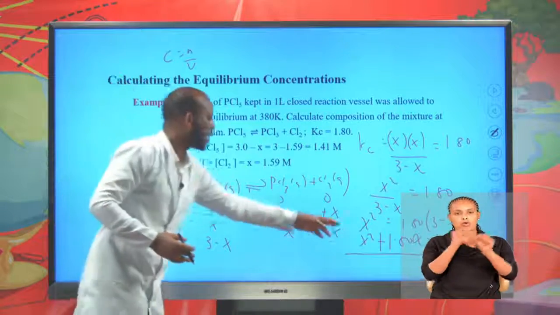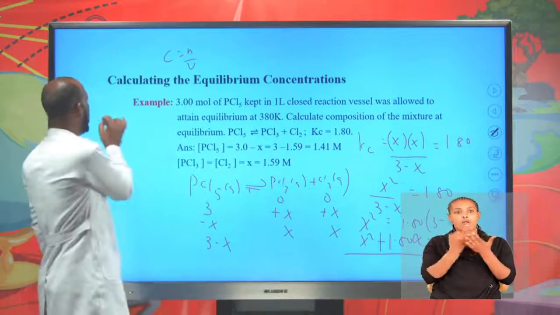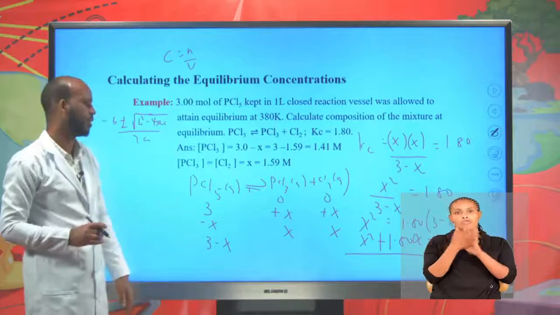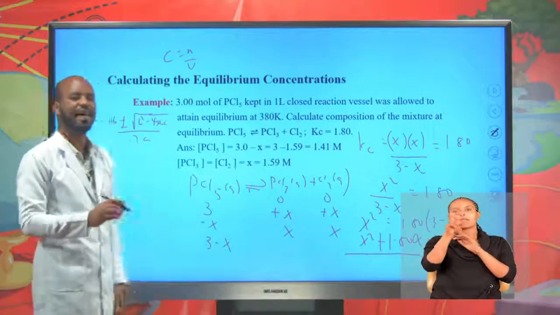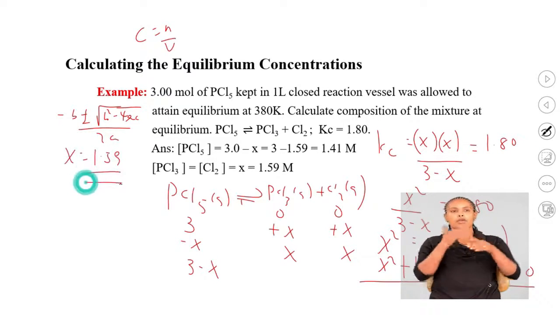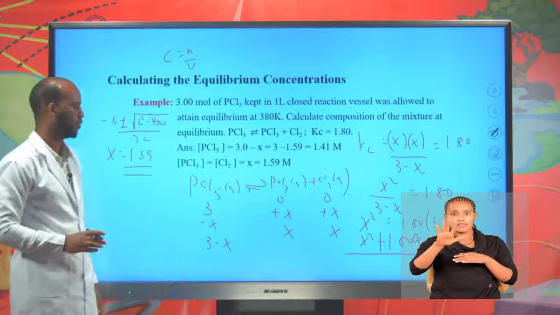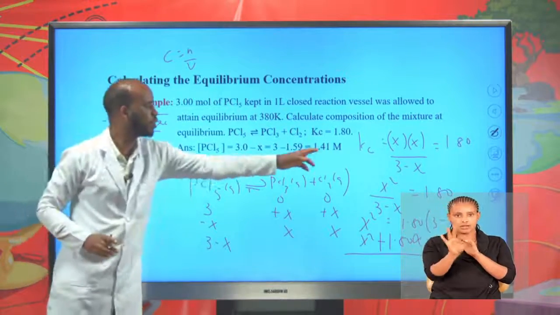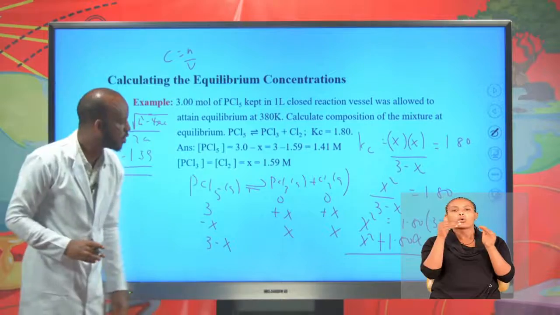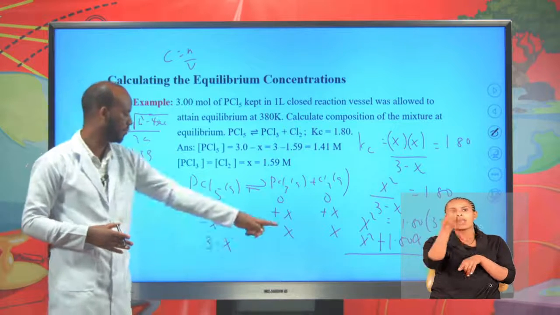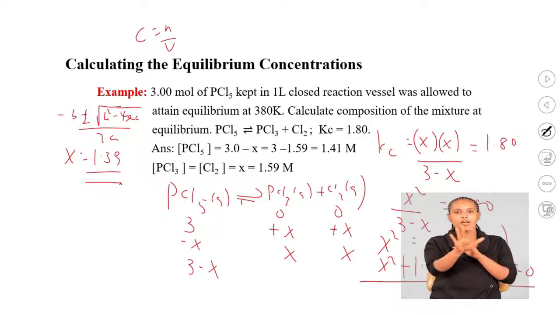We solve for X using the quadratic formula, which is minus b plus or minus the square root of b squared minus 4ac, divided by 2a. Using this formula, the value of X equals 1.59. Now, the equilibrium concentration of PCl5 is 3 minus X. You see, 3 minus the value of X, 1.59, is 1.41 molar. The equilibrium concentration of PCl3 and Cl2 is the same, which is X, and the value of X is 1.59.